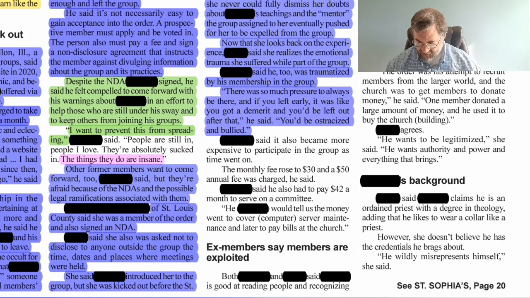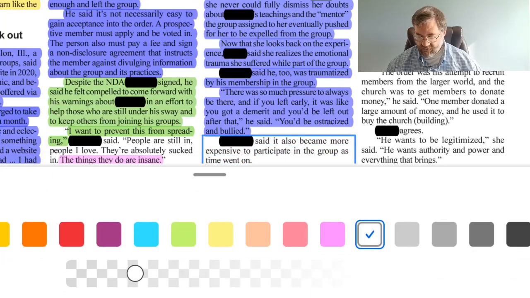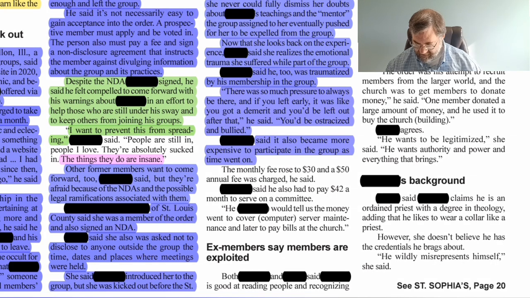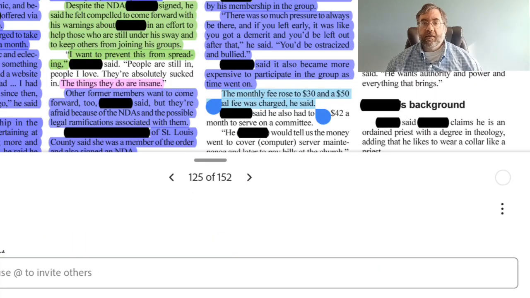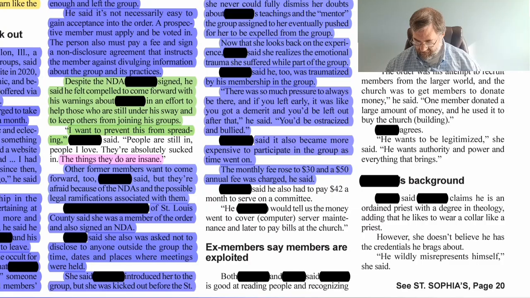Blank said it also became more expensive to participate in the group as time went on. That's personal experience, so we'll highlight that in blue as well. The monthly fee rose to $30 and a $50 annual fee was charged, he said. Again, personal experience, so we'll highlight that in blue. Blank said he also had to pay $42 a month to serve on a committee. Again, that's personal experience, so we'll highlight that in blue.